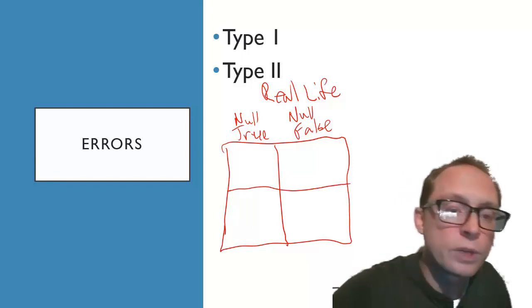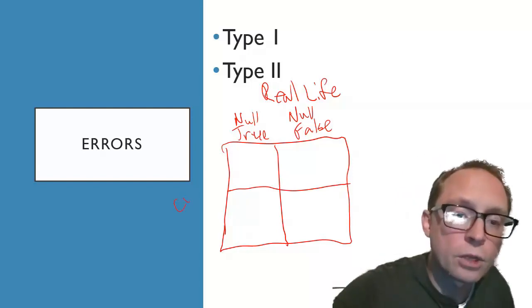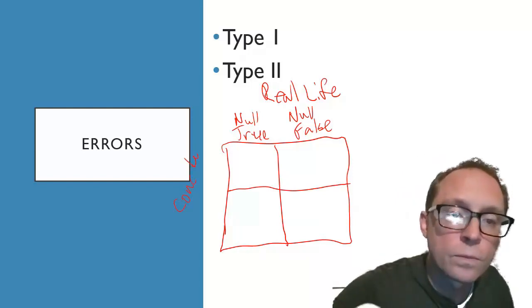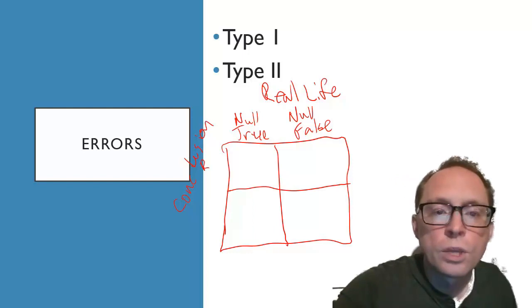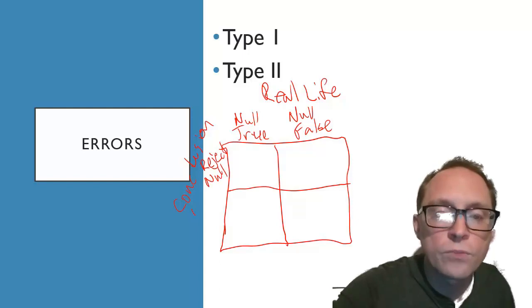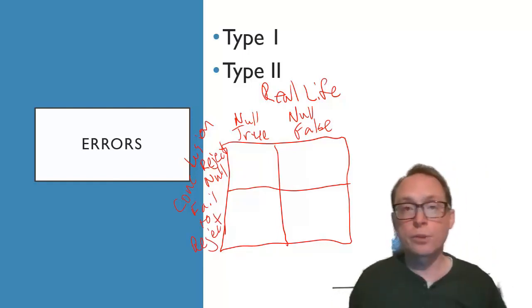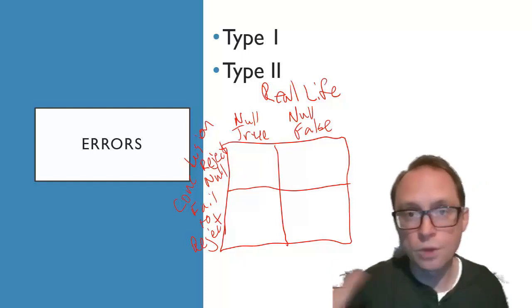Over here, instead of real life, we have our conclusion. R meaning the researcher's conclusion. We can reject the null, or we can fail to reject. If I reject the null, remember the null is that nothing works, right? There's no effect, okay?